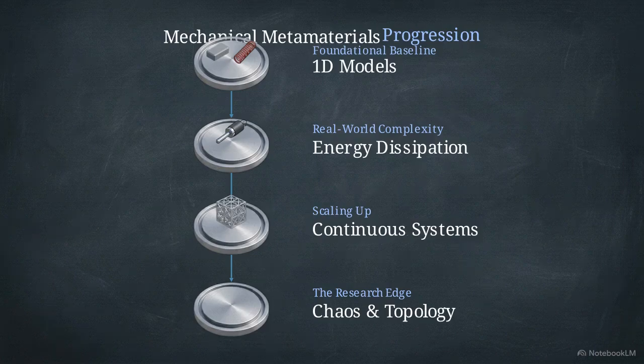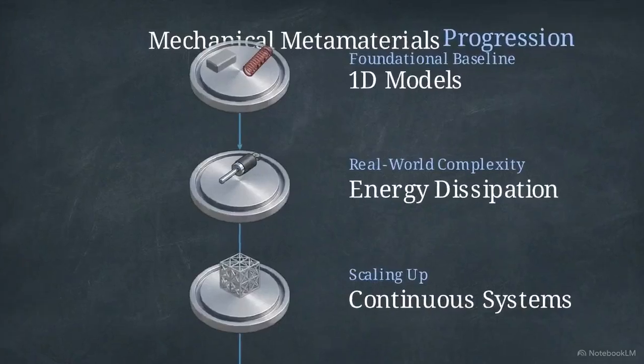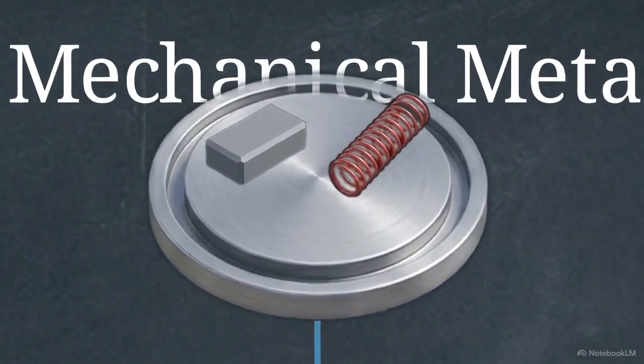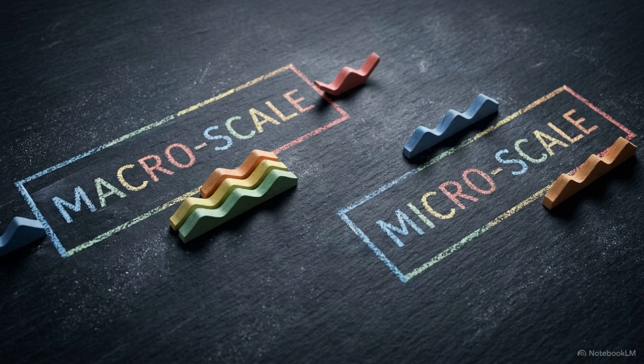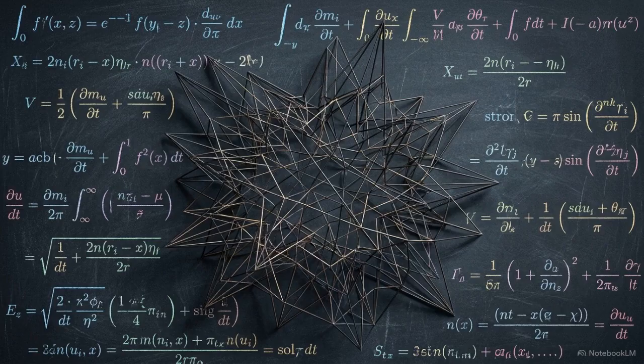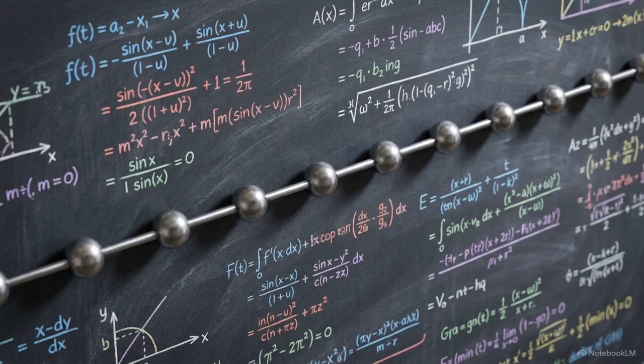and topological boundary states. For this analysis, we are zooming in exclusively on that very first node. We will derive the exact mathematics behind the two foundational phenomena that allow a lattice to stop a wave: Bragg scattering and local resonance. If you want to understand complex continuous systems or chaotic topologies, you have to master the linear one-dimensional arrays first. The math builds outward from here.